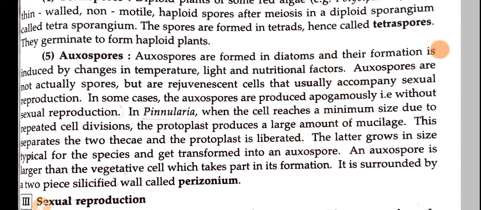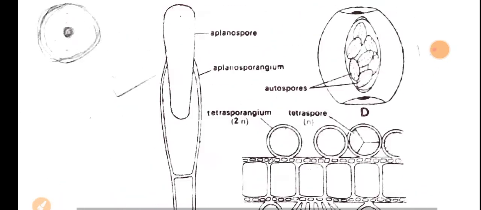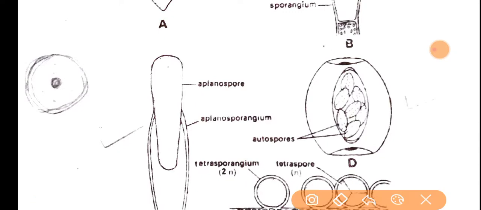Okay, an auxospore is larger than the vegetative cell which takes part in its formation. So the auxospore will be larger in size when compared to the vegetative cell, and it is surrounded by a two-piece wall called perizonium. Okay, so the auxospore will be like this. So this is the auxospore.